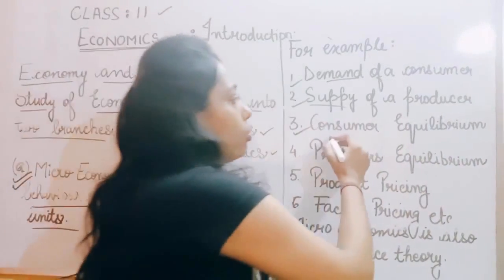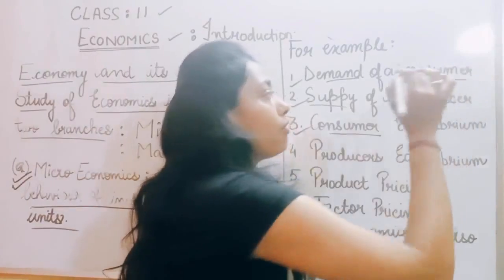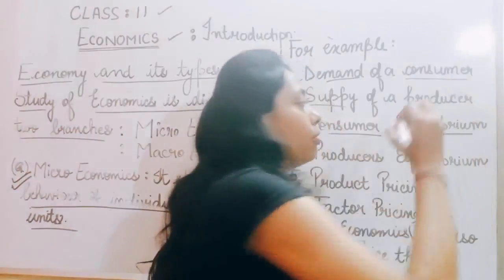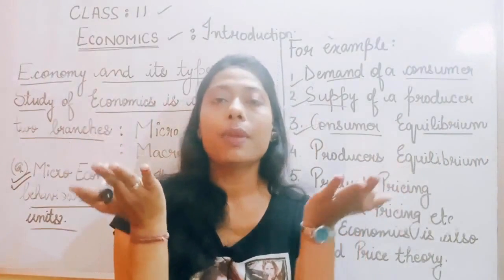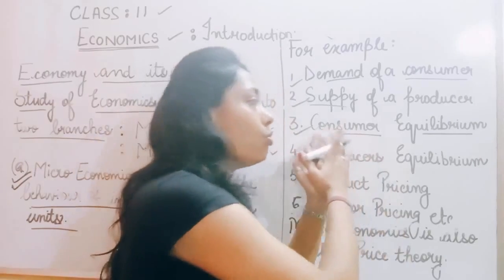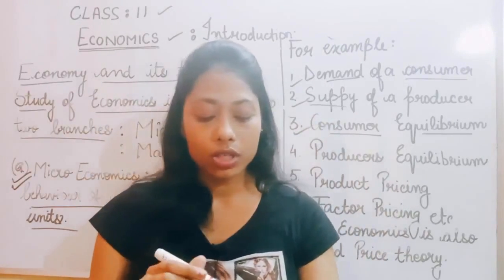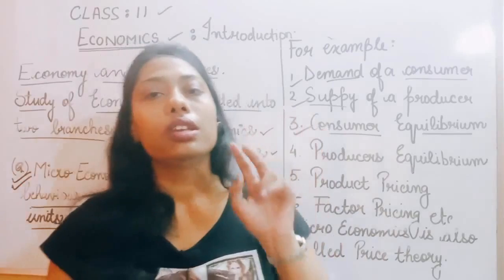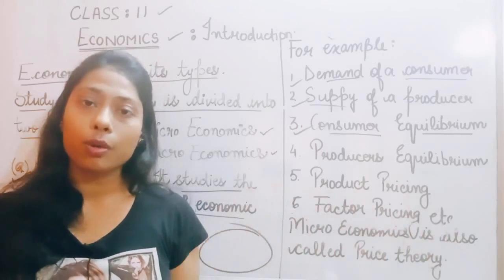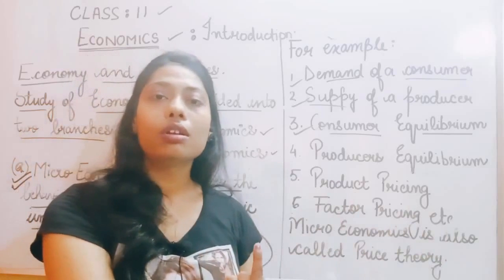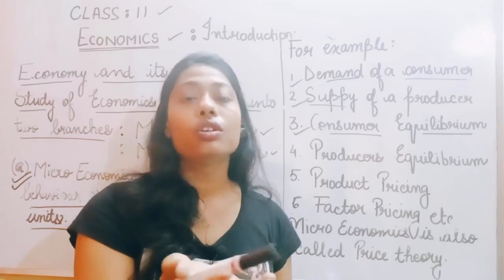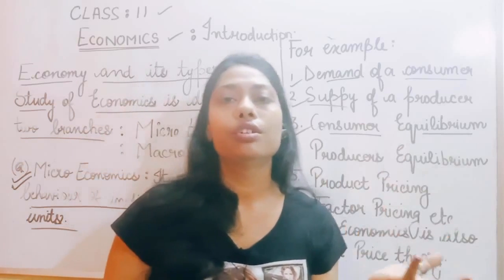Now, we know what a consumer is. We have already talked about it. Now, let us see what equilibrium is. Equilibrium means a balance between two things. For a consumer, what are the two things it needs to have a balance in? He is getting a particular product and he is paying a particular price. So the price which he is paying should give him equal value in terms of the product.